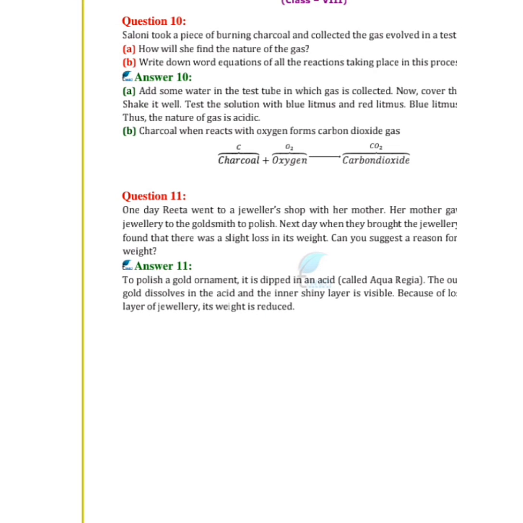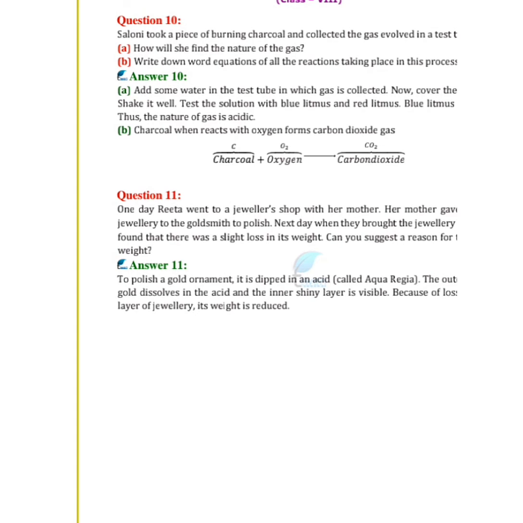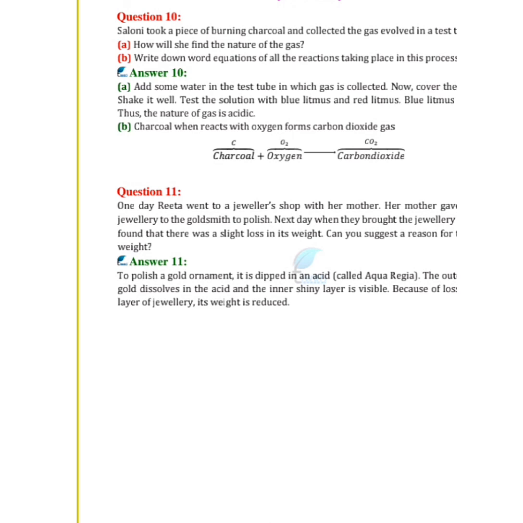One day Rita went to a jeweler's shop with her mother. Her mother gave old gold jewelry to the goldsmith to polish. Next day, when they brought the jewelry back, they found that there was a slight loss in its weight. Can you suggest a reason for the loss in weight? To polish a gold ornament, it is dipped in an acid called aqua regia, and the outer layer of the gold dissolves in the acid, and the inner shiny layer becomes visible because of the loss of the upper layer of the jewelry. So its weight is reduced.